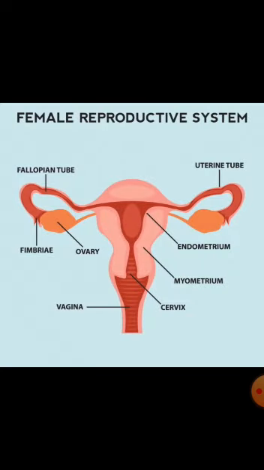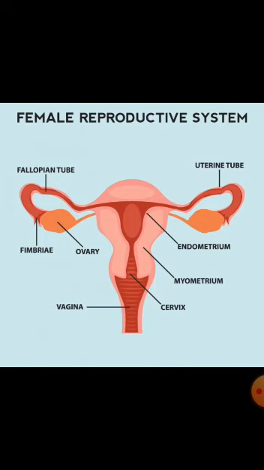Coming to the female reproductive system, which consists of a pair of ovaries, fallopian tube also called oviduct, uterus, vagina and cervix. Fallopian tubes end in a funnel shape. Every month one ovum is released from either of the ovaries. The ovum is collected by the fallopian tube or the oviduct.